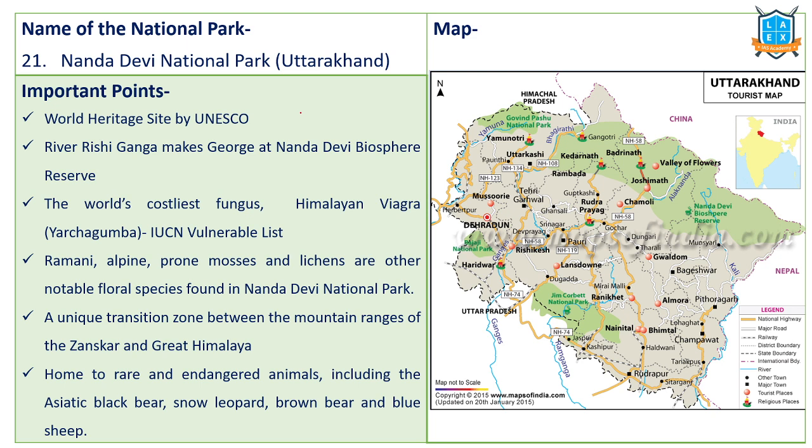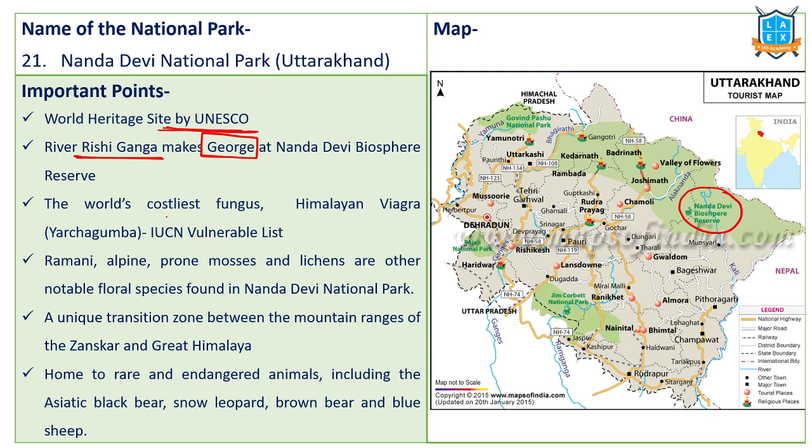Okay, next one, Nanda Devi National Park. Very important. Nanda Devi National Park is located in Uttarakhand. It is located in the Himalayas, we call it Himadri, highest peak. Nanda Devi peak is there. Anyway, this is a World Heritage Site declared by UNESCO. River Rishiganga flows through this particular national park. It forms a gorge. It divides the mountain into parts. That's why gorge.